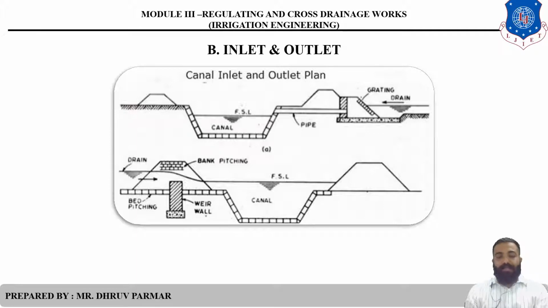So there is a diagram provided. There is a pipe provided, so the pipe is the inlet. The drain is provided on the right side of that particular canal section, and the water comes to the canal by the pipe. It is not necessary that the number of outlets equals the number of inlets. There may be more than one outlet, or the pipe may be one. There is no condition that the number of outlets is equal to the number of inlets.